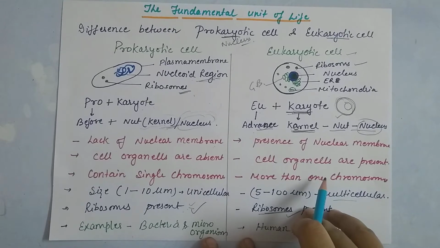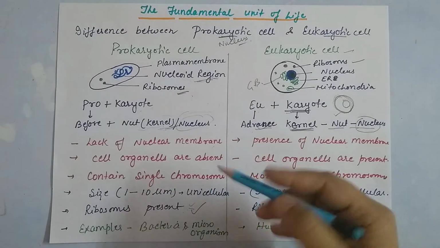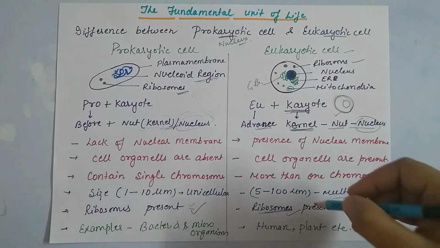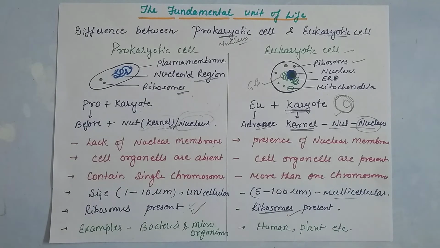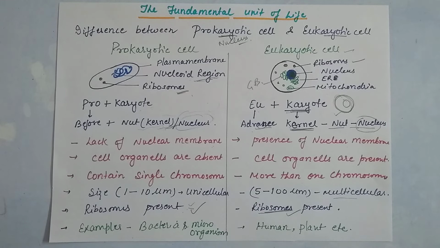Some examples: bacteria and microorganisms are basically found among the prokaryotic cells. They are basically prokaryotic type cells, and human cells and plant cells are basically eukaryotic cells. So we understood the difference between prokaryotic and eukaryotic cells.